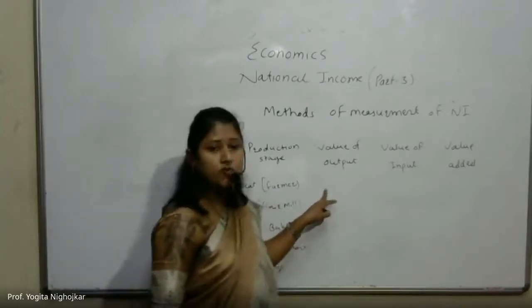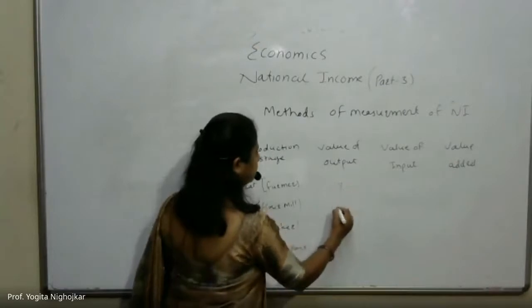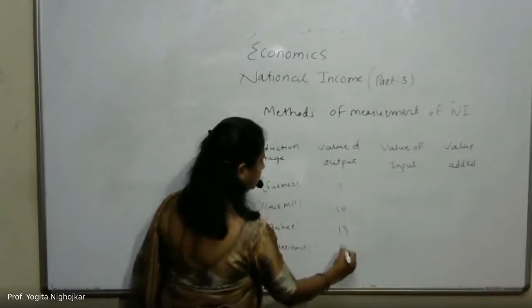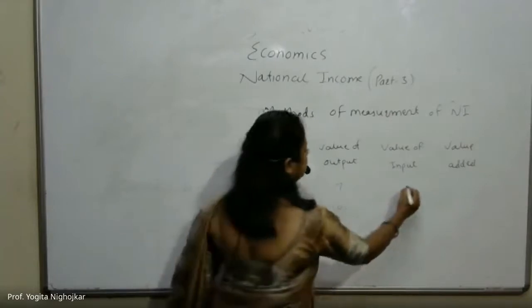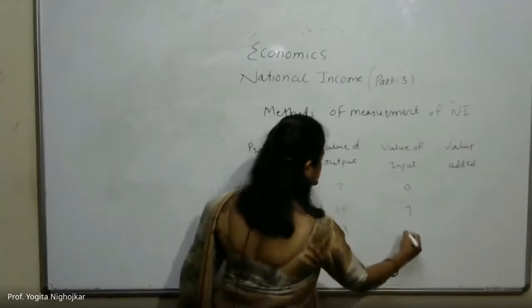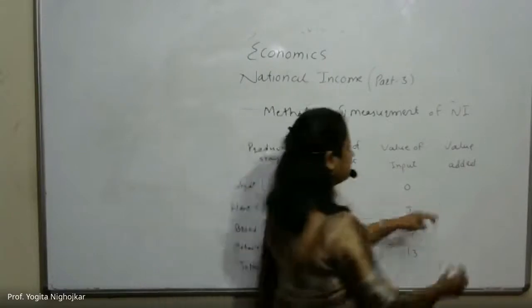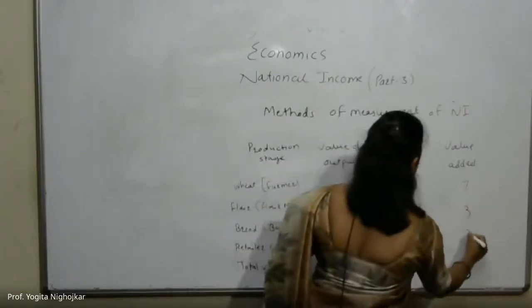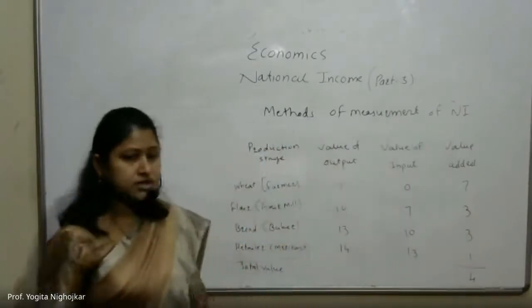Here value of output is 7, 10, 13 and 14, we assume that. Then value of input is 0, 7, 10 and 13. Here value added is 7, 3, 3, 1, and total 14.